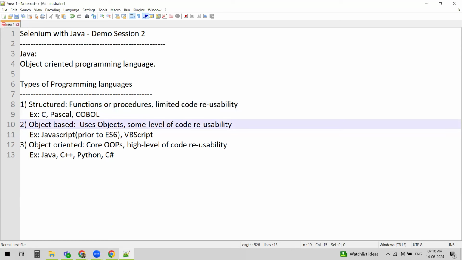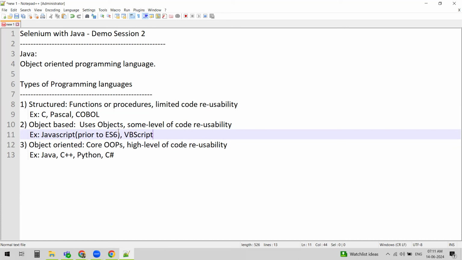Next come object-based programming languages. What are object-based programming languages? In object-based programming languages, we use objects. An object is an instance of a class. You don't need to understand what an object or class is yet; in the coming sessions we are going to discuss them in detail. Just think of objects as entities. A car is an entity, and a dog can be an entity like that.